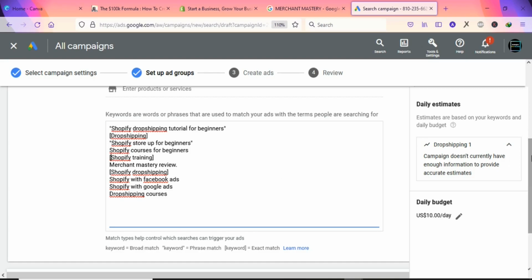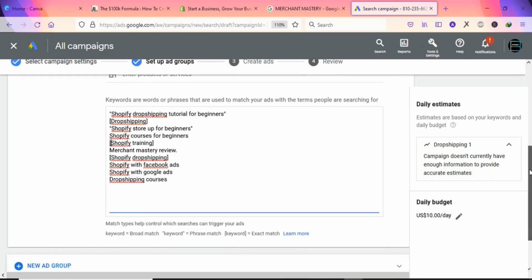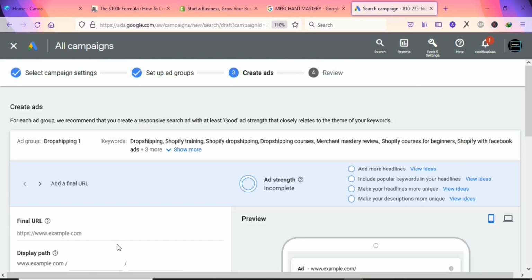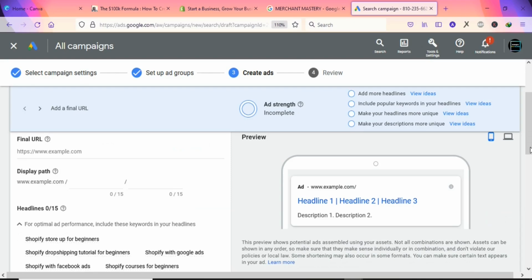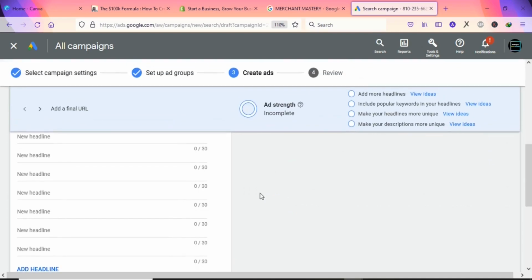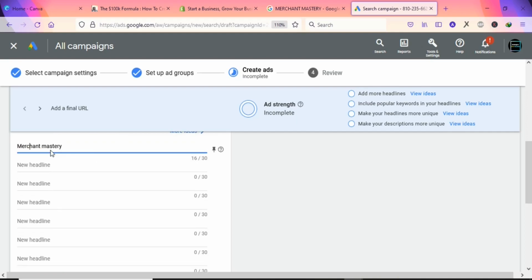So now once you enter your keywords, you are going to come here and click on save and continue. Once you click on save and continue, you are going to see a page like this. Here you are going to give a simple headline to your ad. So here we are going to add a headline like Merchant Mastery. Once that is done, for the second headline, you're going to enter something like Shopify dropshipping course.